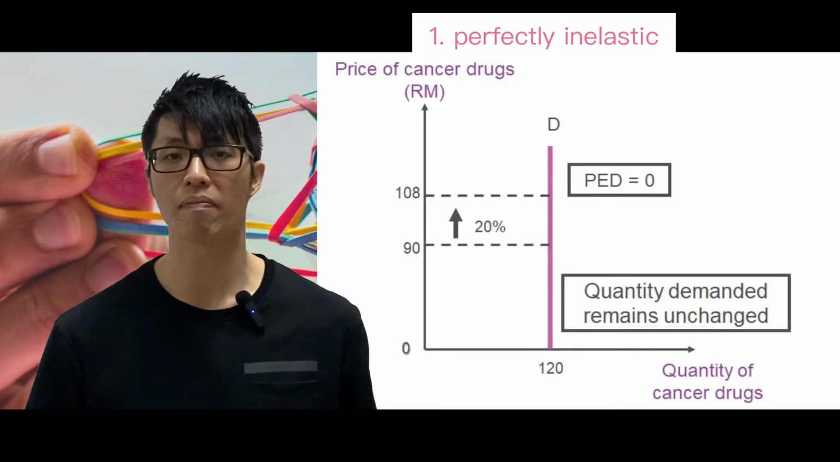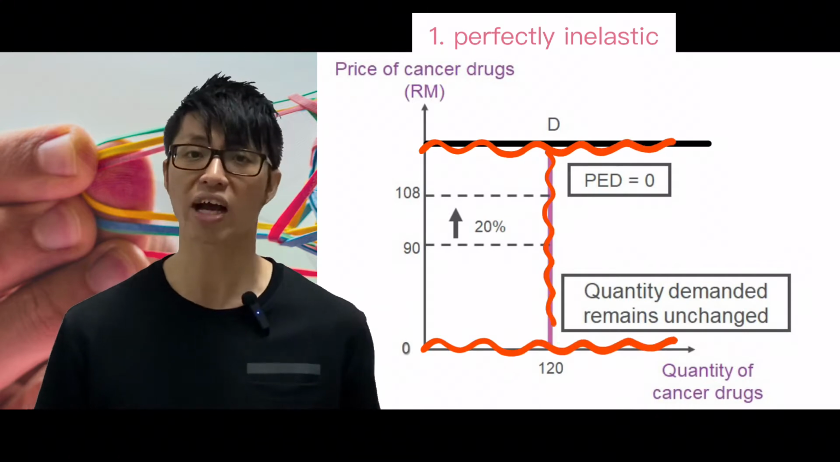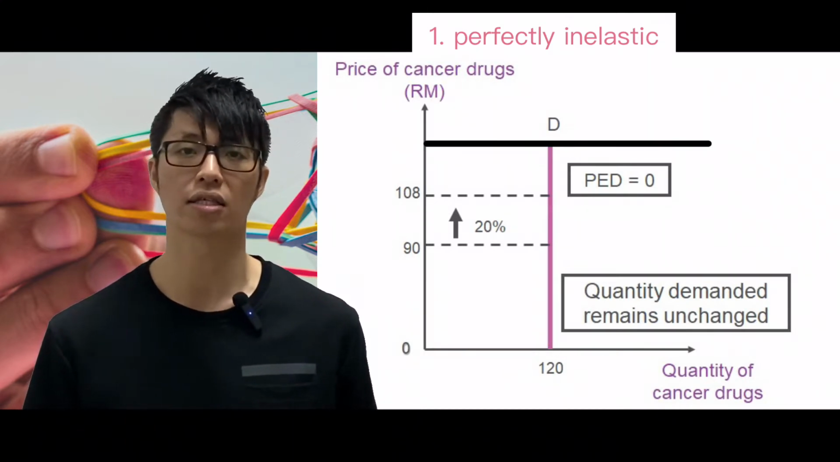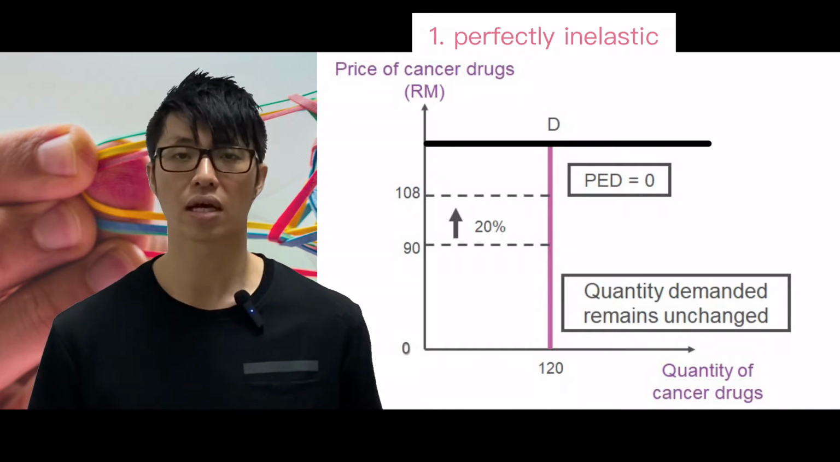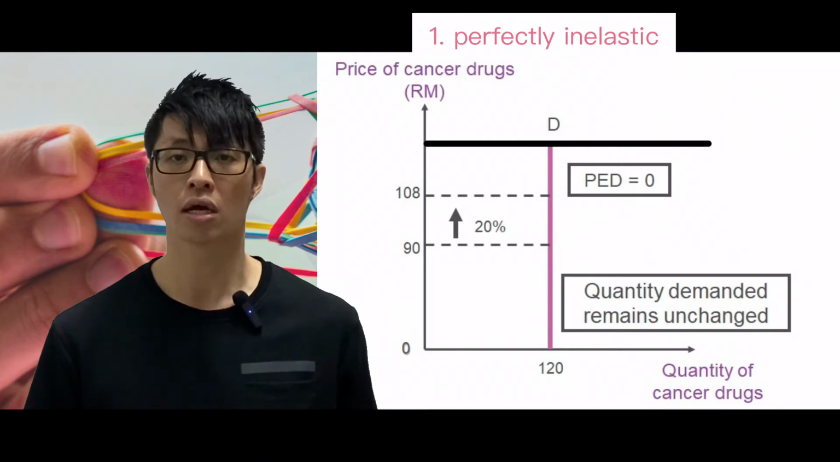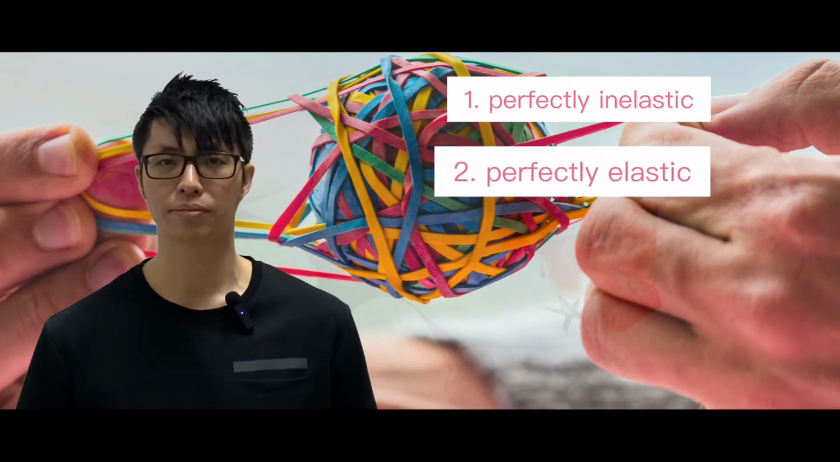And if you use some imaginary line on top, you will see that it's totally like a perfect I. So just remember, perfect I stands for perfectly inelastic, which means the consumers are totally not responsive to the price percentage change.